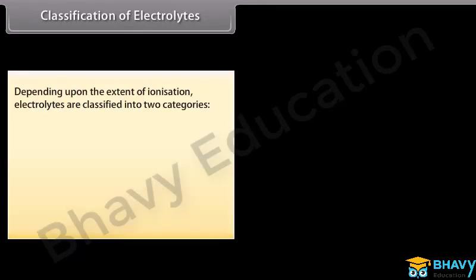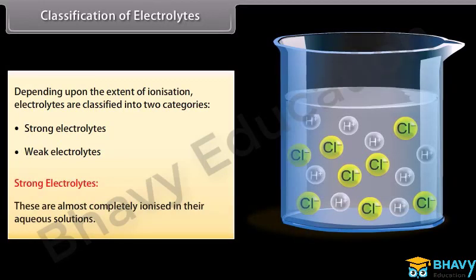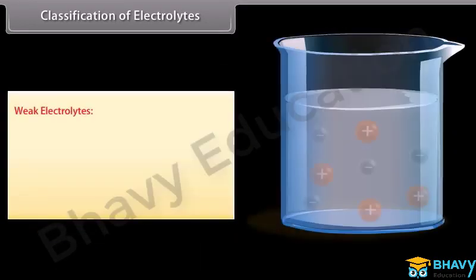Classification of electrolytes. Depending upon the extent of ionization, electrolytes are classified into two categories: strong electrolytes and weak electrolytes. Strong electrolytes. These are almost completely ionized in their aqueous solutions, for example, HCl, NaOH, and KCl. Weak electrolytes.